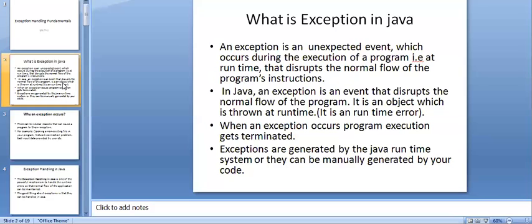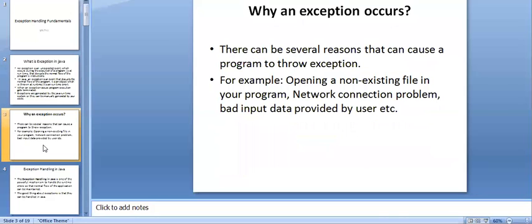So this exception is of what type? It is a runtime exception. When it comes to exceptions, an exception disturbs the normal flow of the program, and it is an event. It is a runtime exception. If there is an exception, the program can be terminated automatically. And even if the program is executed, we are going to get wrong results. These are the problems with exceptions.